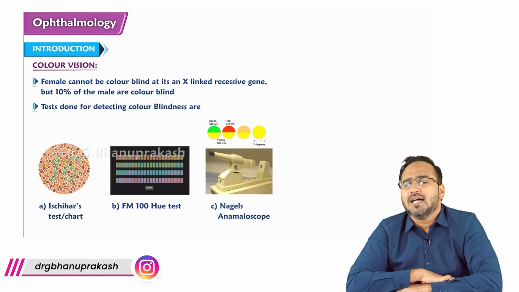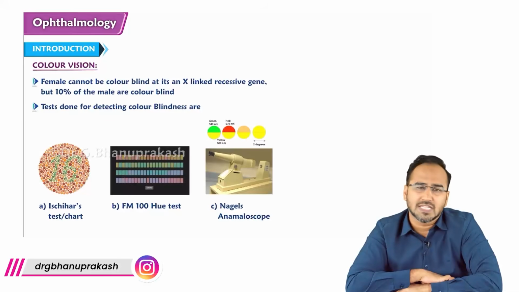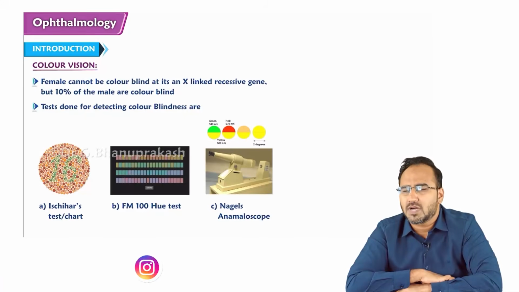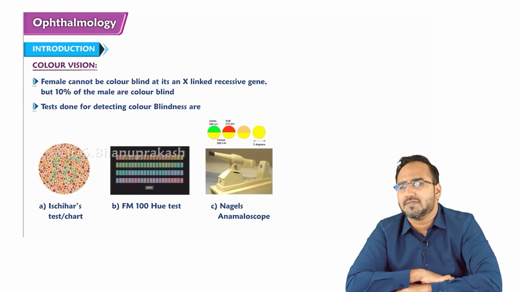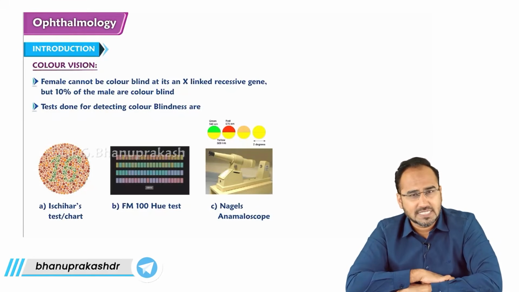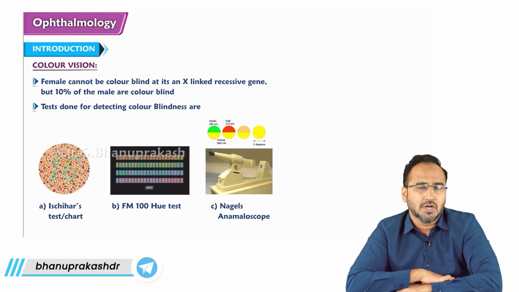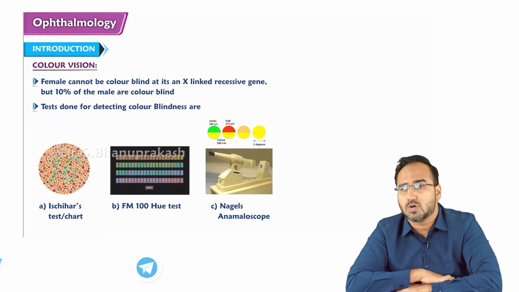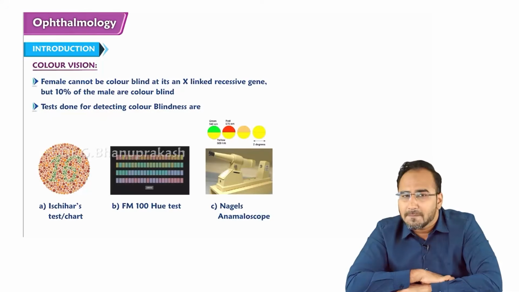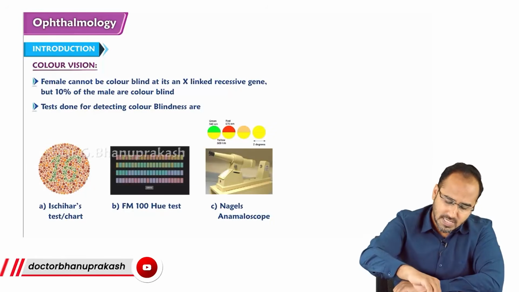Remember guys, color blindness is usually a product of consanguineous marriage. Consanguineous marriage means marriage with the first cousins or marriage with the relatives. So that's why we discourage this. I'm not telling that it is the only cause, but it is the most important cause of color blindness. Consanguineous marriage is the most important cause of color blindness.